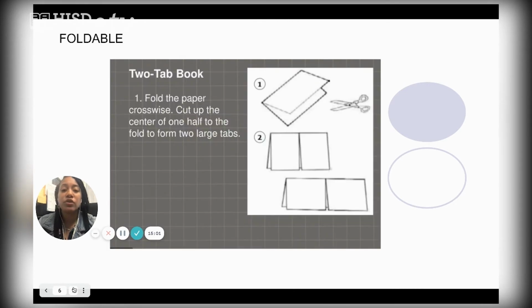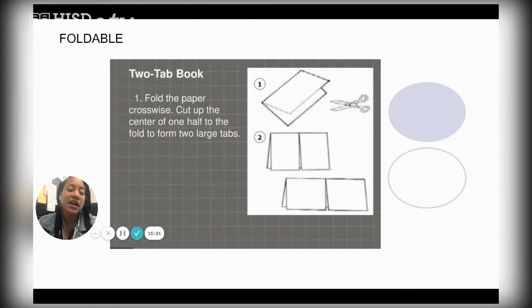And then to make your foldable, you're going to take your paper, fold it in half, hamburger style, and then take your scissors and cut one half in half, and that'll give you these two flaps that you see on your screen. On one flap, you want to label it prokaryotic, and on the other flap, you want to label it eukaryotic. Now, do not worry about the spelling. There will be a slide that'll show you the spelling.